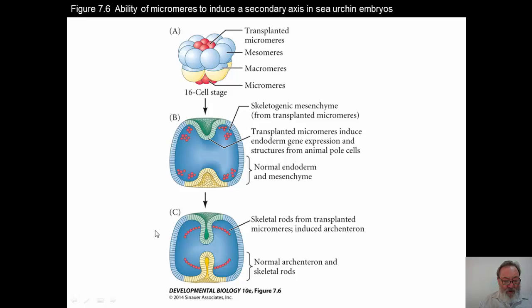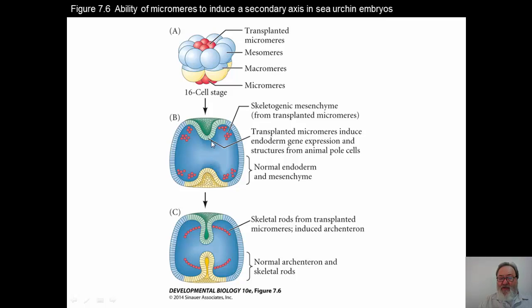The micromeres will induce a secondary axis. As you can see here, if you put the transplanted micromeres on the animal pole up here, they will induce the formation of a second animal, basically. Skeletogenic mesenchyme forms, just like it did from the endodermal area down below.